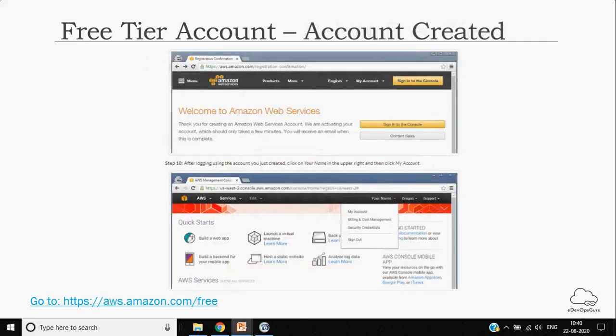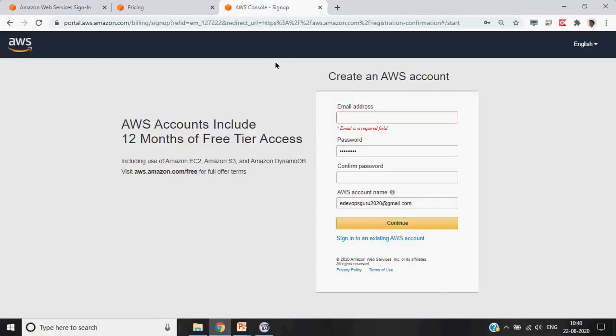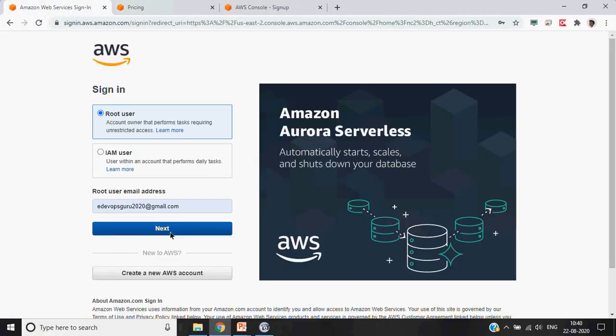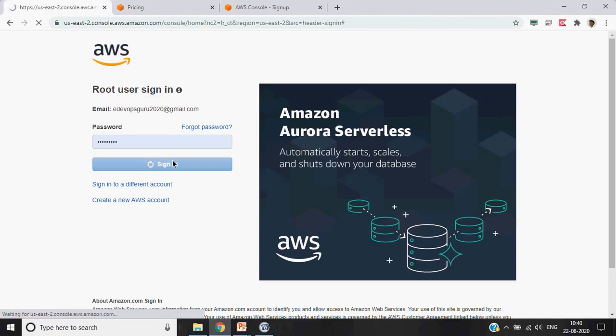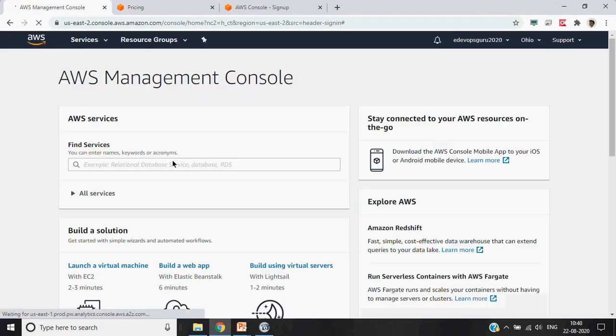Once you are done with the free tier account, you will get this login page. Here we can just go back to the page. I will come back to this page again because it contains very important things. Once you log in for the first time, I have just created this account and have done nothing on this page. This is a freshly created account for this particular session only.